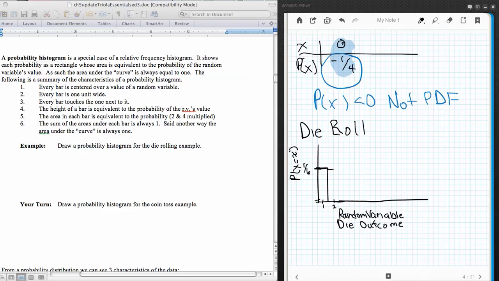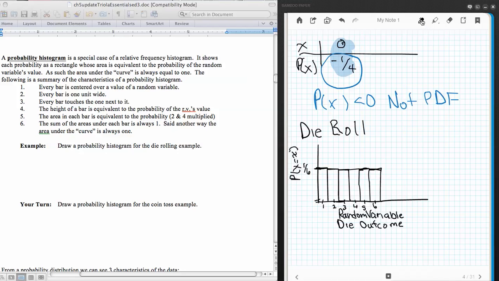And you notice that my bars are balancing over the random variables, and there's my outcome for a 3, and my bar balancing over the 3, and there's my 4, and again my bar balances over the 4, and then my 5, and my bar balances over the 5. Each of my bars are the same width, and we consider whatever that width is to be 1 unit wide. And so there's my histogram.